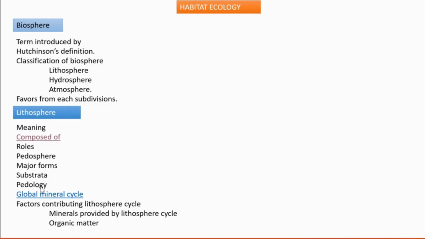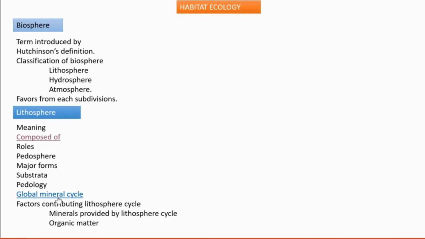Then pedology we already learned. What is pedology? It is the study of soil. Then the global mineral cycle, that we need to understand. What is this global mineral cycle or lithospheric cycle? It is a gigantic cycle that tells that the earth's surface is moving at a slow pace.